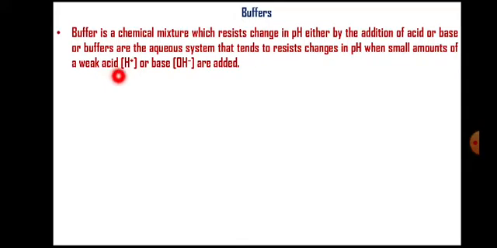These are the proton donors. That's why it is shown here, the hydrogen ions. And we have already learned that bases are proton acceptors. So therefore it is mentioned as hydroxyl ion concentrations. So either by the addition of H+ ions or OH- ions, if these are added into that system, there is no fluctuation in pH. That is called a buffer.